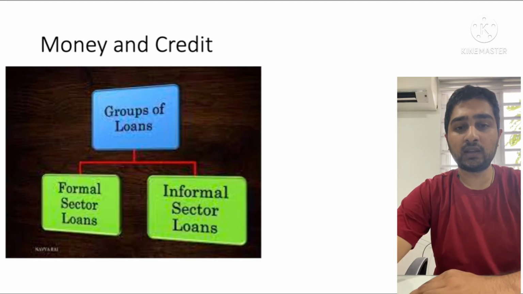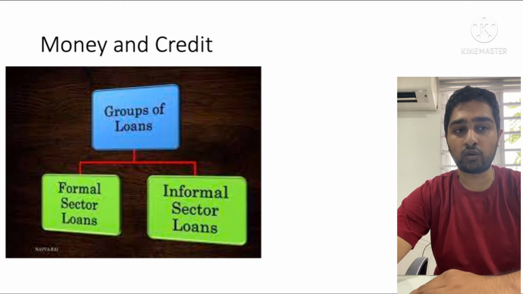Hello students. There are two major types of loans. One is formal sector loans and the second one is informal sector loans. What are formal sector loans? Formal sector loans are loans issued by formal or legal organizations such as banks and cooperatives. Informal sector loans are those given by informal lenders such as households, landlords, relatives, family, etc.